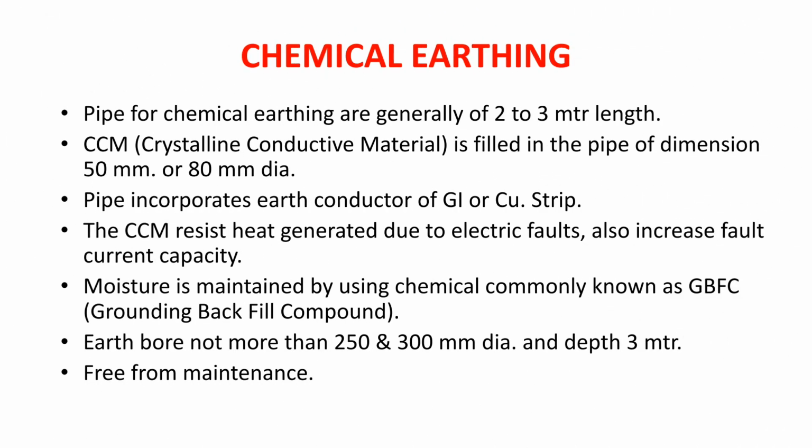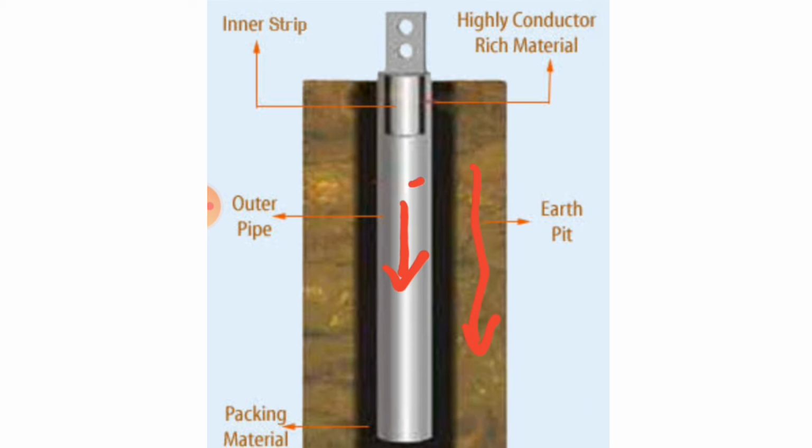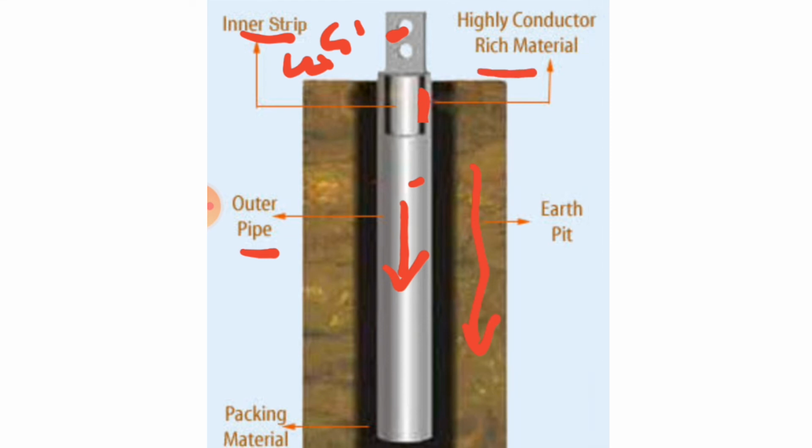Now the next type of earthing, or the most advanced type of earthing, is chemical earthing, and this type of earthing does not require any maintenance. The electrode used for chemical earthing is 2 to 3 meters long and will be buried vertically in the ground. And the earth pit we require for this type of earthing is not more than 250 or 300 mm diameter and 3 meters in depth. In chemical earthing, there are two parts, an outer pipe and an inner strip. The inner strip can be of GI or copper, and chemical is filled between the inner strip and outer pipe, which is called CCM, crystalline conductive material.